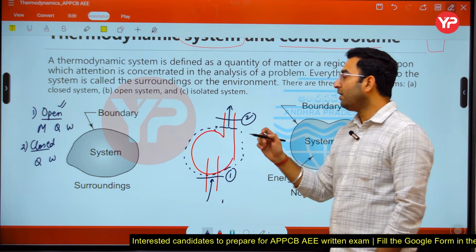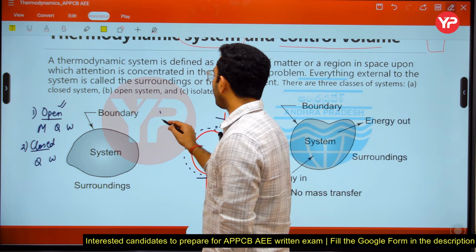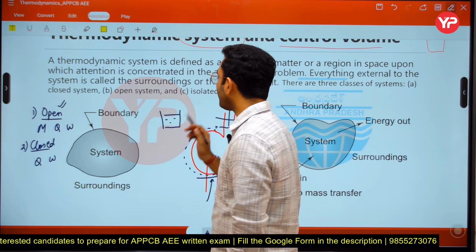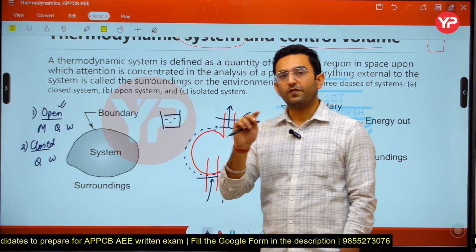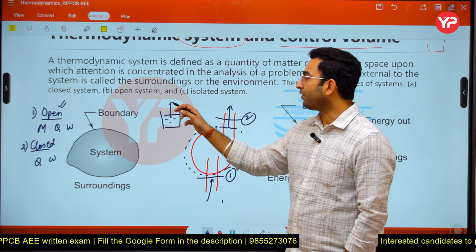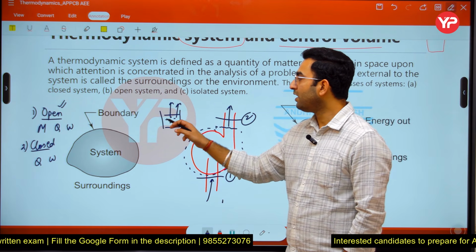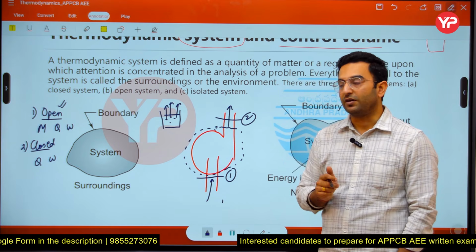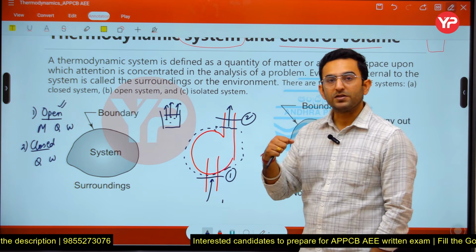For example, let us say you have a simple glass of water. If it is not covered, if it is open to the atmosphere, the water is going to evaporate into the atmosphere. So you can see some mass of the liquid is going to be lost due to the evaporation. That means it is a case of an open system.